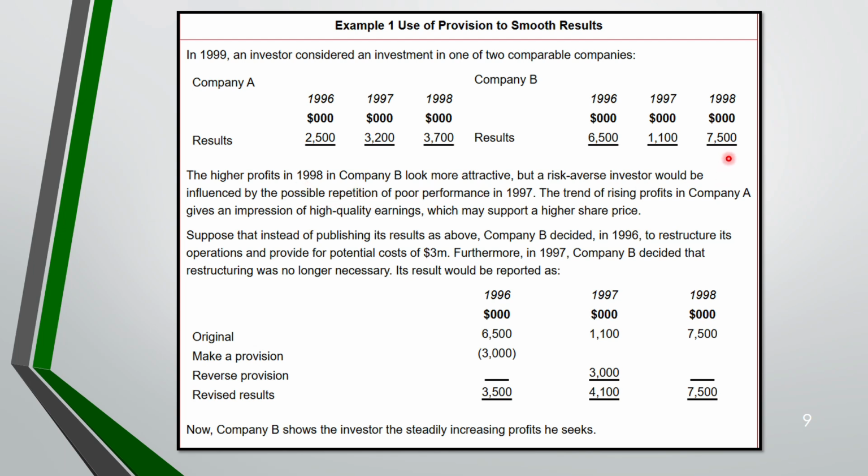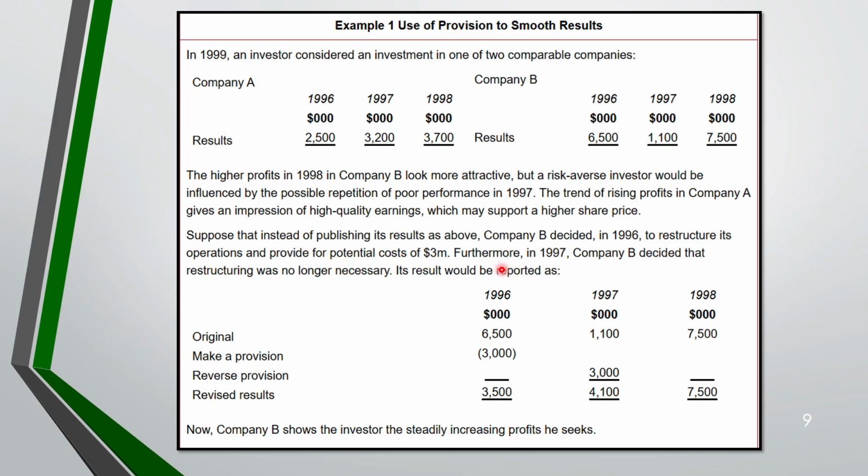If you're a risk averse investor, you will not only see this but you will see this also, that profit has declined very rapidly in 1997. But if you see company A, there was a trend of rising profit. So it is giving an impression of high quality earnings which support a higher share price. Suppose that instead of publishing the result above, company B decided in 1996 to restructure their provision and provide for potential cost of 3 million. Then in 1997 they decided that the restructure was no longer necessary.